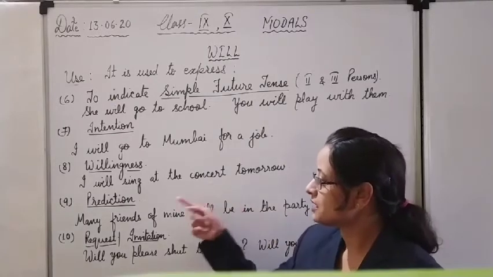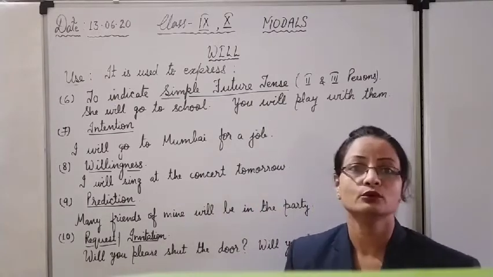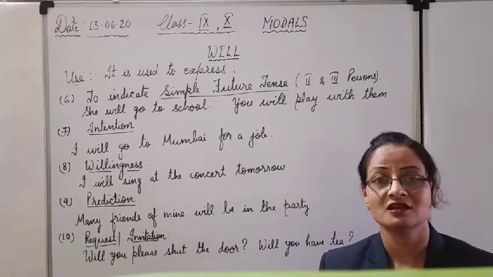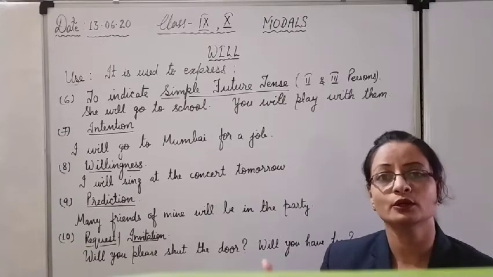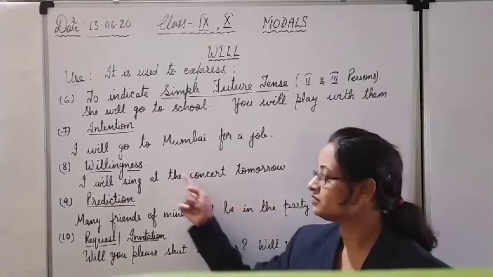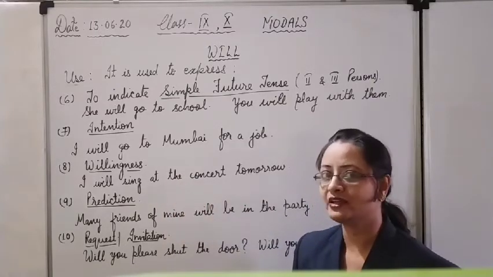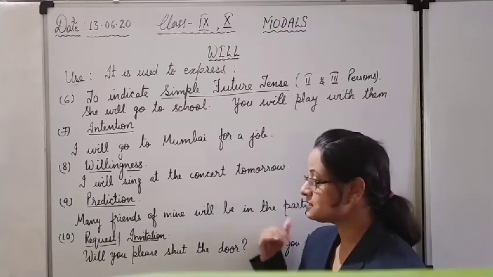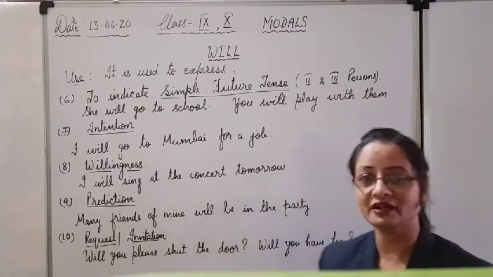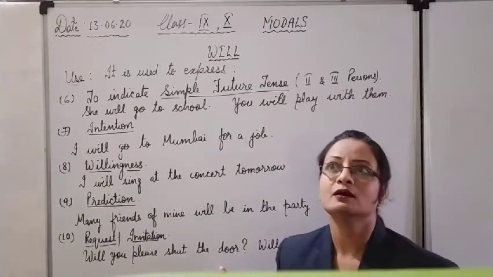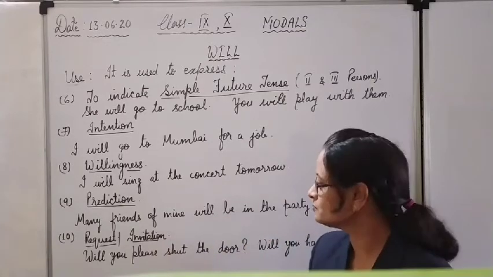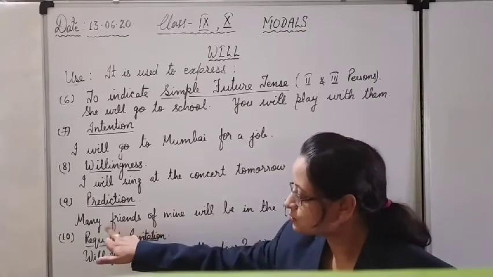Then willingness, agreement for something. By a wish, I will sing at the concert tomorrow. Willingness means saying yes. I will sing at the concert tomorrow. It is my willingness, agreement. I am agreeing to it. Then prediction. Prediction means saying something by predicting something, by assuming something, saying some facts like the astrologers do.